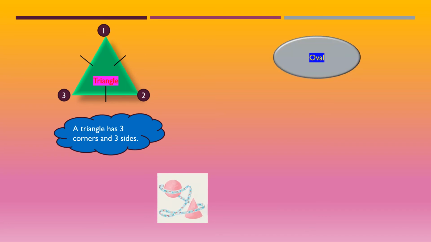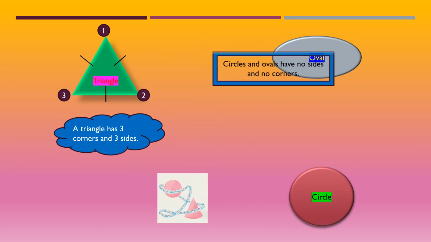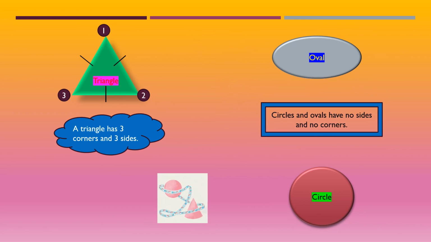Now see this figure, children. What is this? This is an oval. Okay. Now an oval has no straight sides and no corners. But it does have one face which can be traced or seen as a flat shape when looking at it. Similarly, here the circle also, children. A circle has no corners and no sides, but you can see one face as a flat shape. Okay, children. So we can say circles and ovals have no sides and no corners.